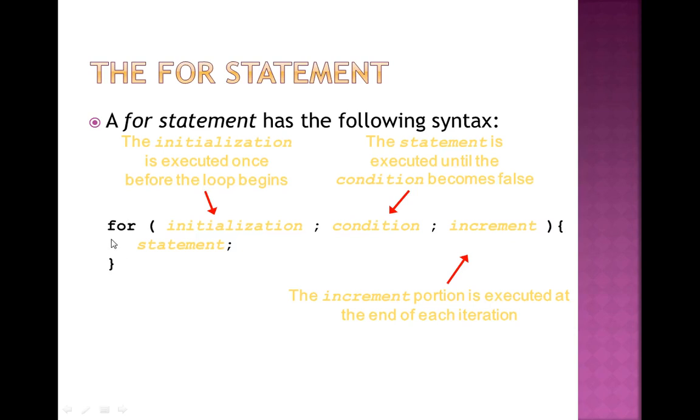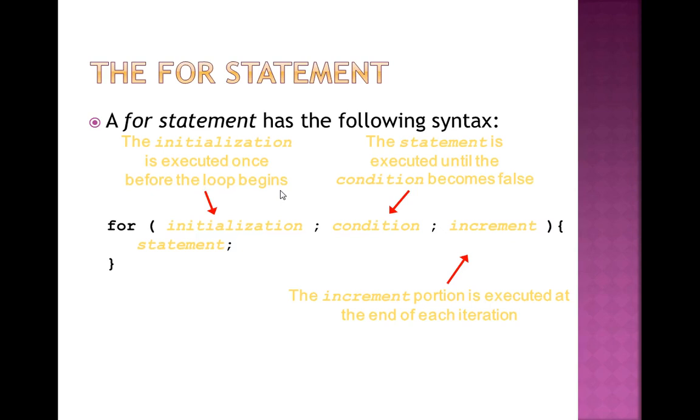I am repeating again, starting with the for, bracket open, first of all initialization, semicolon, condition, semicolon, increment or decrement, bracket close, curly braces start, statement, curly braces close. Now let's see different parts. Initialization. The initialization is executed once before the loop begins. Initialization means, like in the previous example, I have written count equals to 1. That is known as initialization.